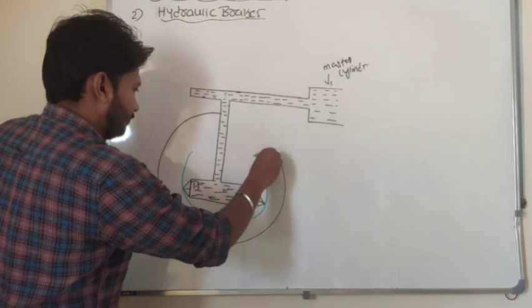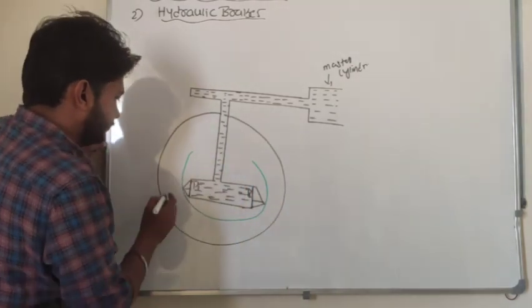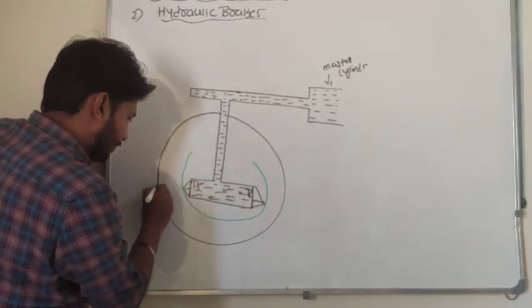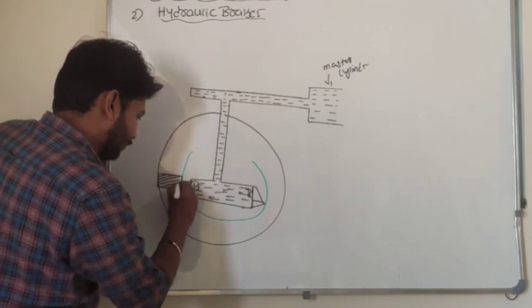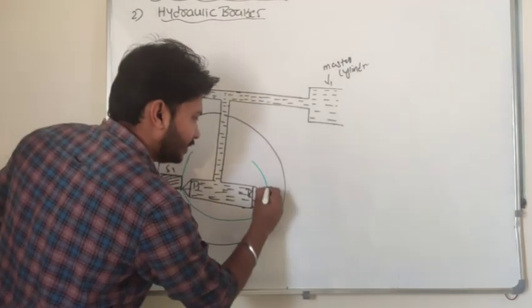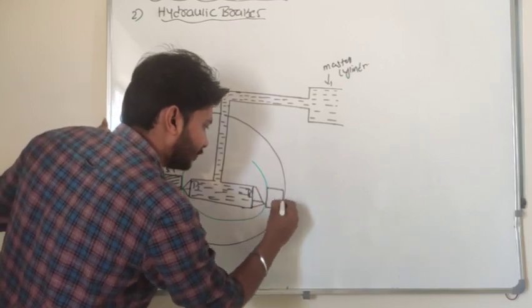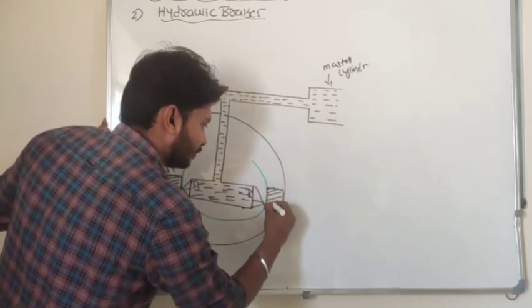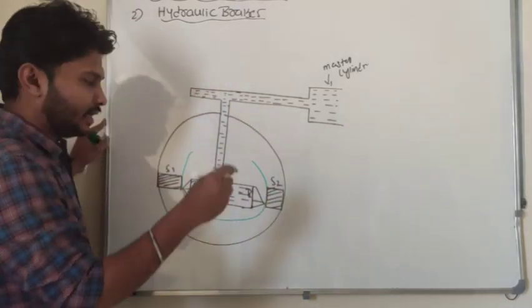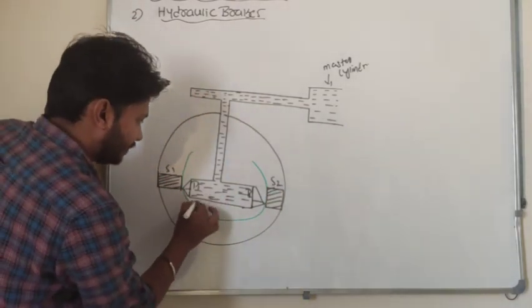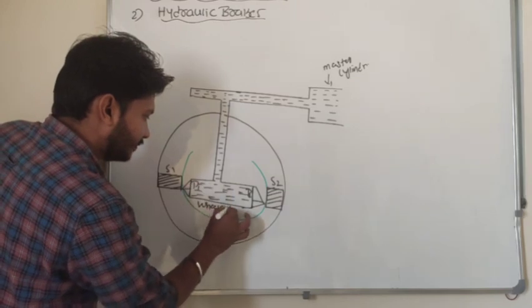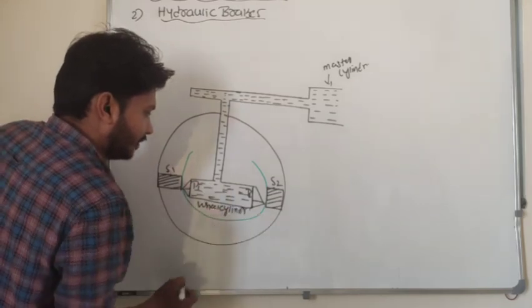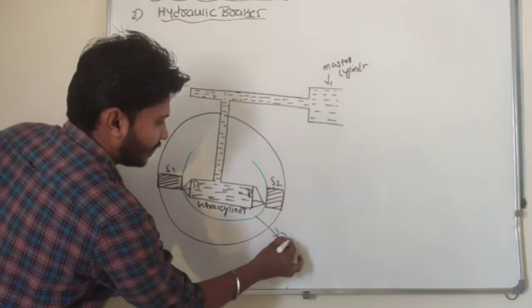This is the wheel, right? Between that inner rim and the wheel, I will take that brake shoe here. S1 and S2, I will name it as brake shoe. S1 and S2 are brake shoe. So this one is wheel cylinder. This is wheel cylinder, right? This is inner rim.